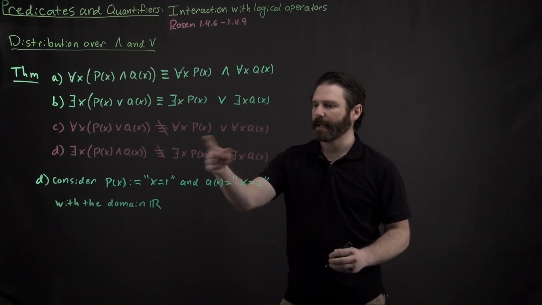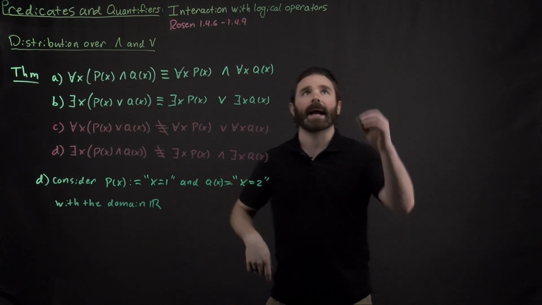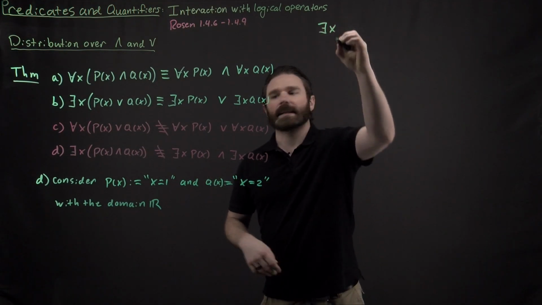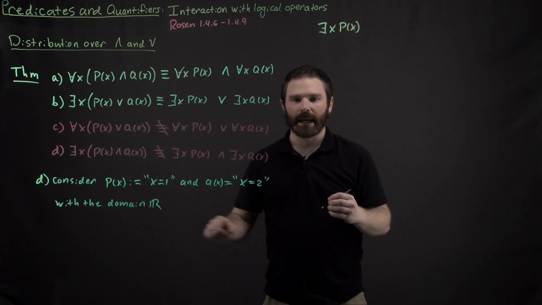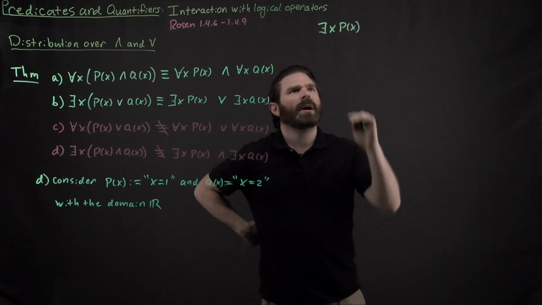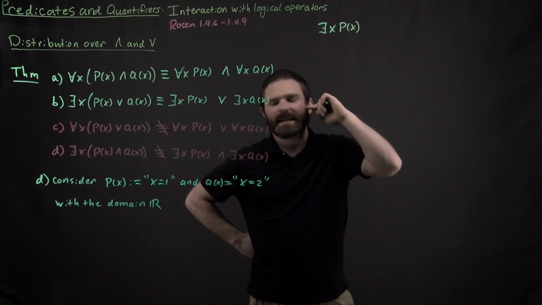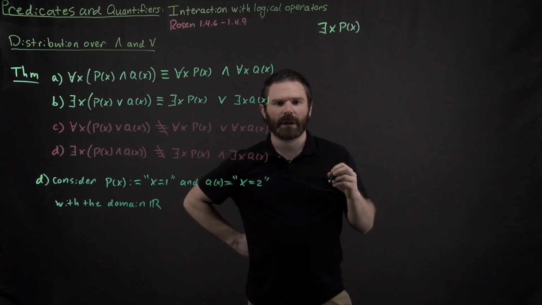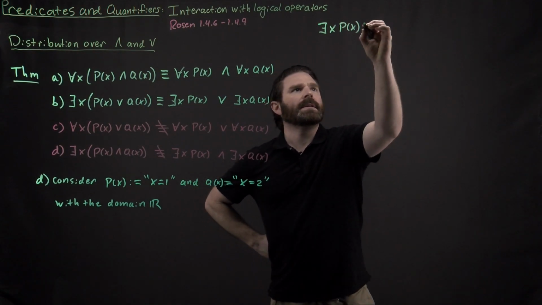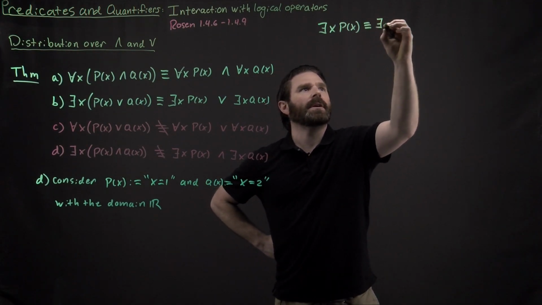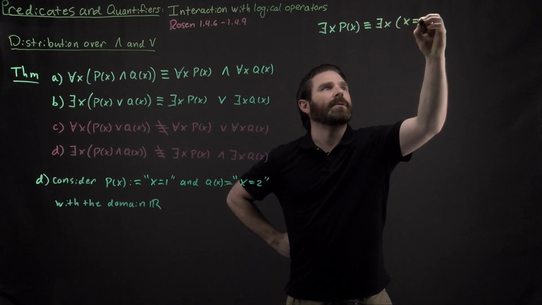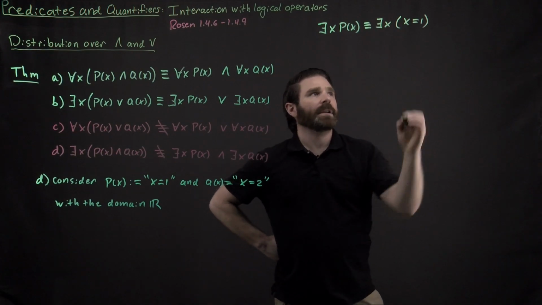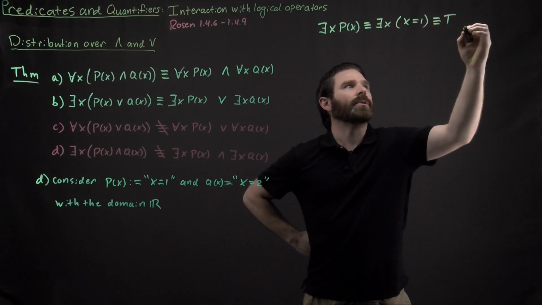So let's go ahead and look at this right-hand side over here. So if I were to look at there exists x such that P of x on this domain of all real numbers, well, does there exist an x such that x equals 1? Well, yeah, this thing is logically equivalent to there exists an x such that x equals 1. And definitely that is true.